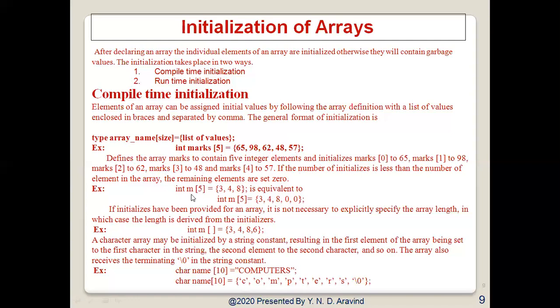See the second example. This is the partial array initialization. Here we have declared only 3 elements. So the 4th element and the 5th element will be assigned the values 0, 0.